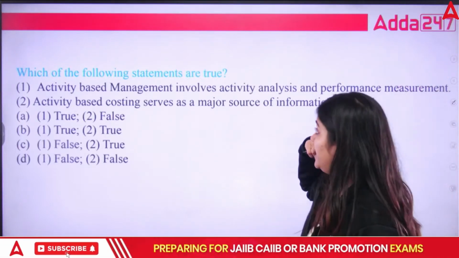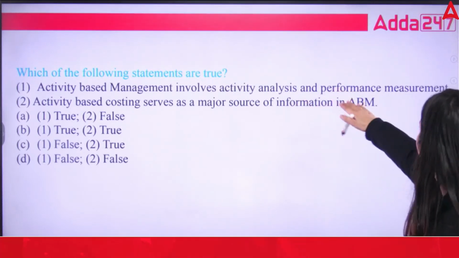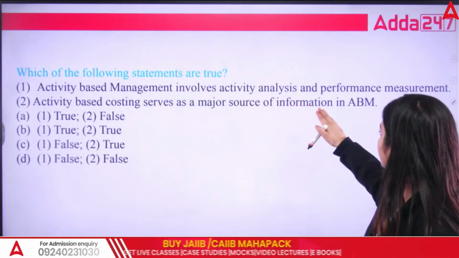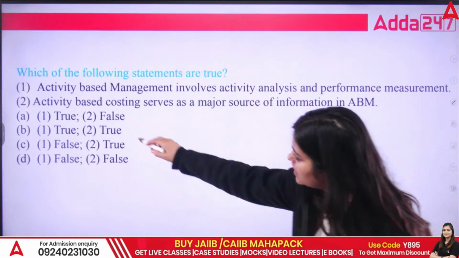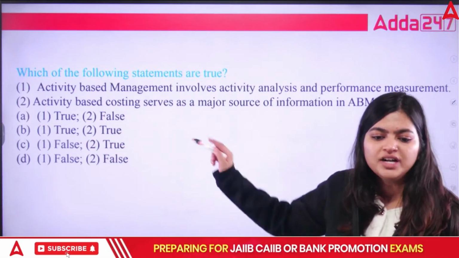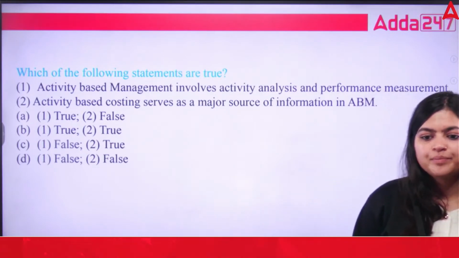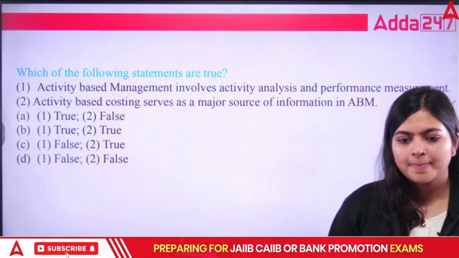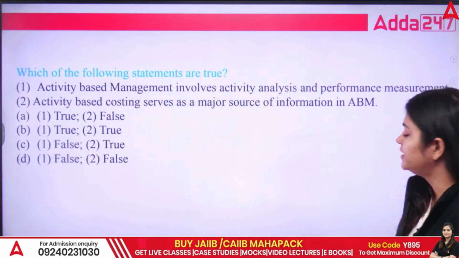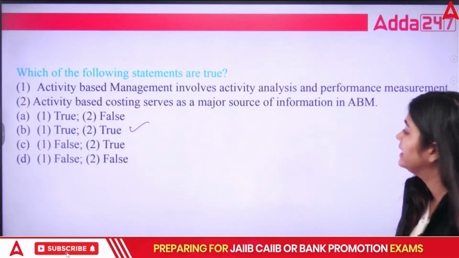Next, which of the following statements are true? Activity-based management involves activity analysis and performance measurement. Activity-based costing serves as a major source of information in ABM. The options are: A, first true, second false. B, first true, second true. C, first false, second true. D, first false, second false. Tell me, which is true? The correct answer is that both these statements are true.